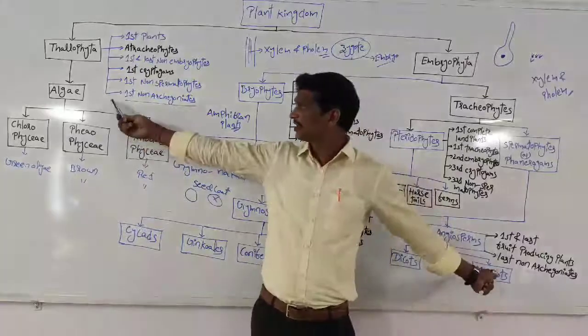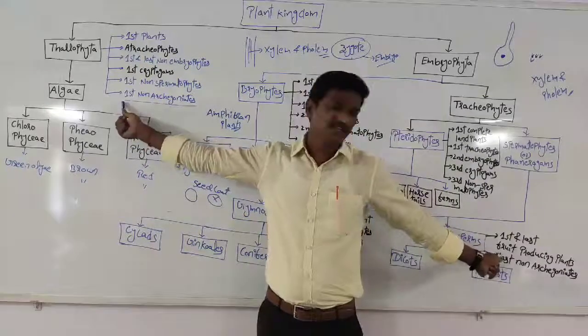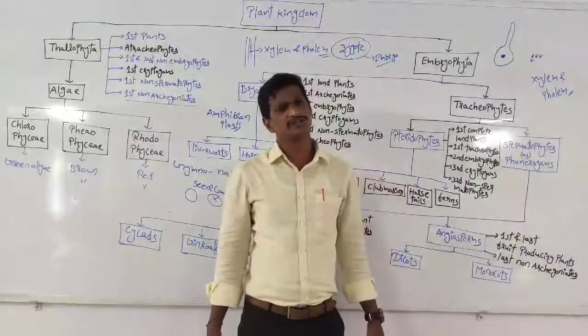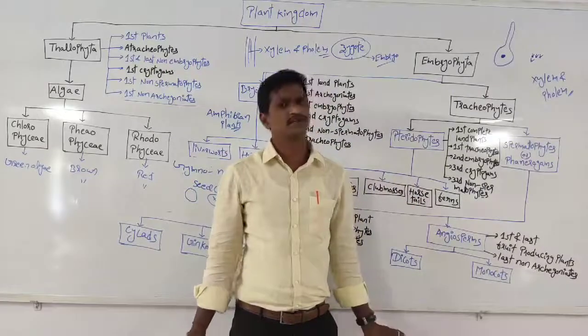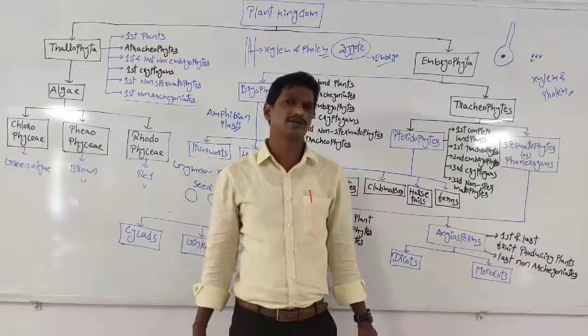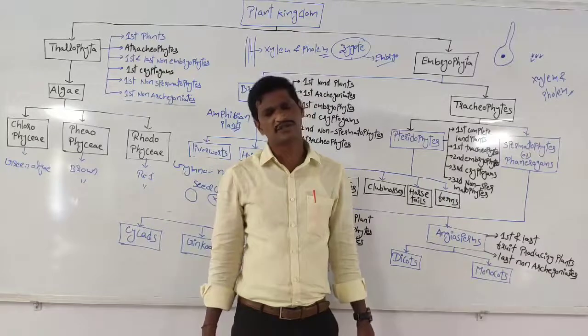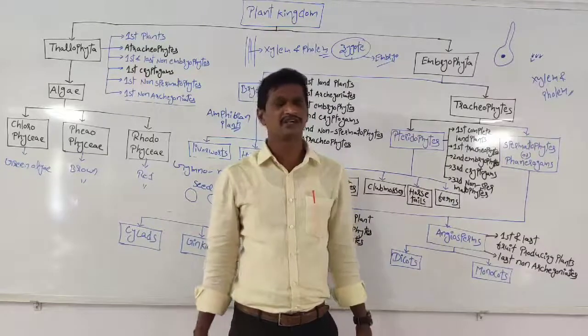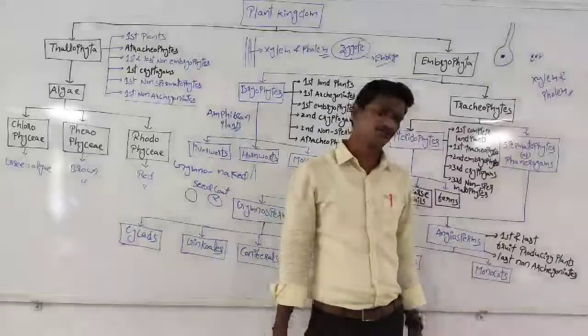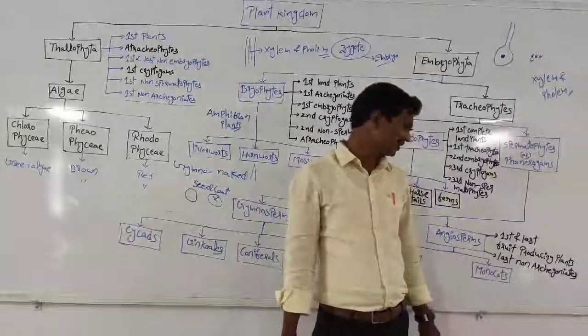The first plants and the last plants, algae and the angiosperms, are non-archegoniates. Remaining all plants are archegoniates. Multicellular jacket system present means archegoniate; absent means non-archegoniate. So angiosperms are the most advanced plants.